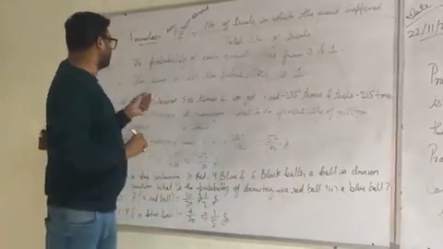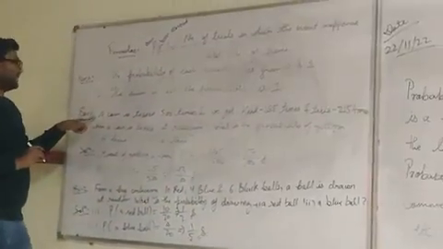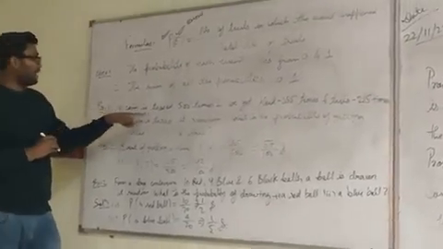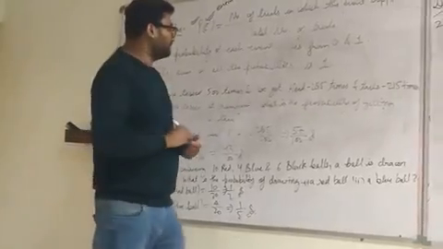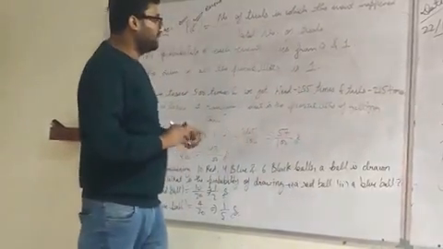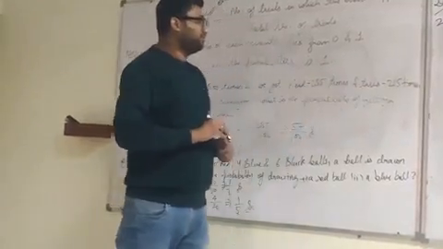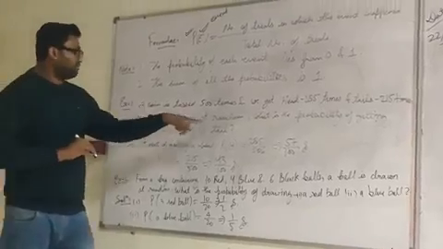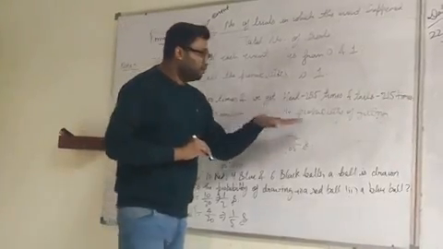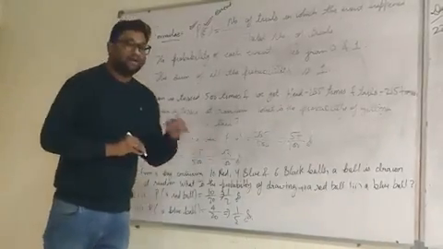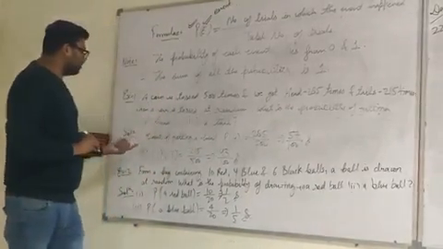Now, the first and most basic example of probability is: a coin is tossed 500 times and we get heads 285 times and tails 215 times. When a coin is tossed at random, what is the probability of getting a head and a tail? So here is the solution.